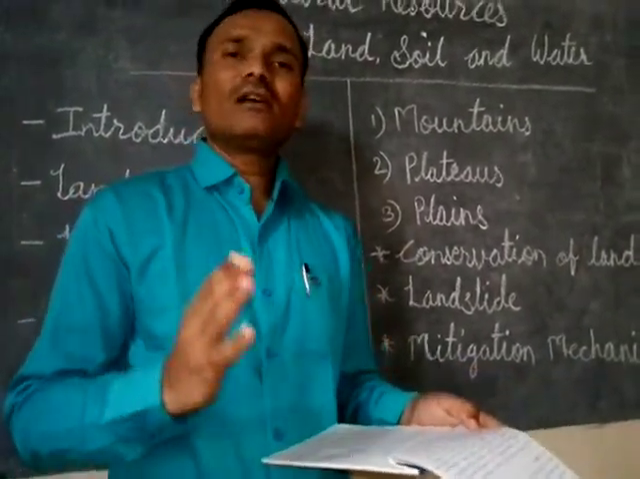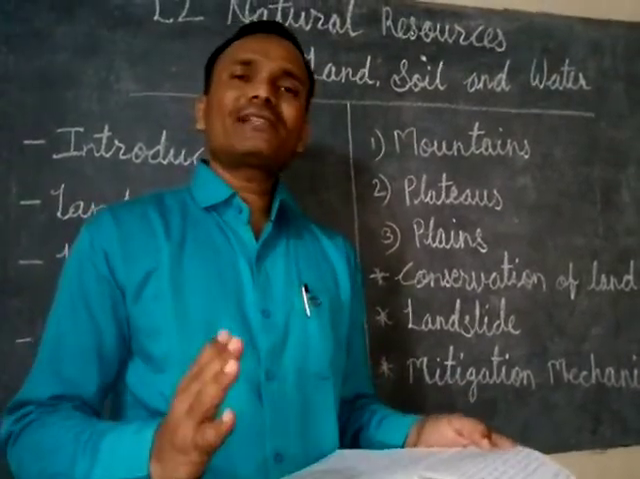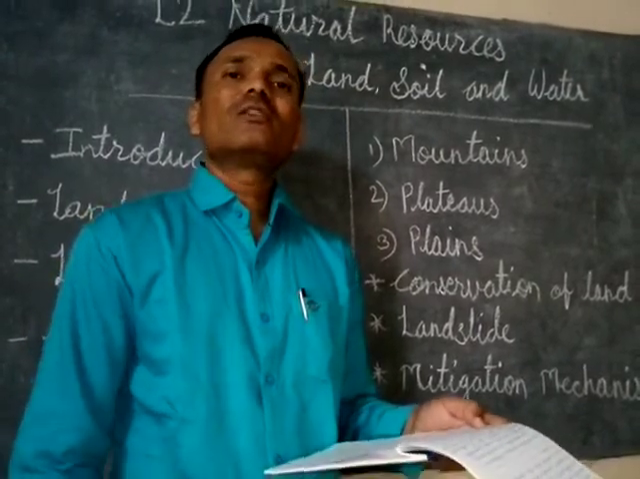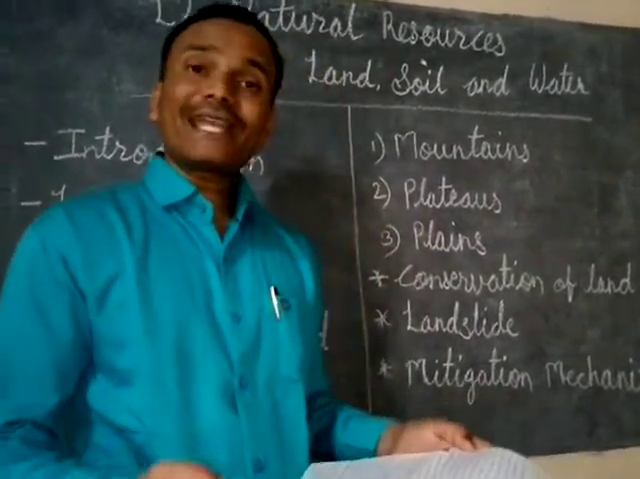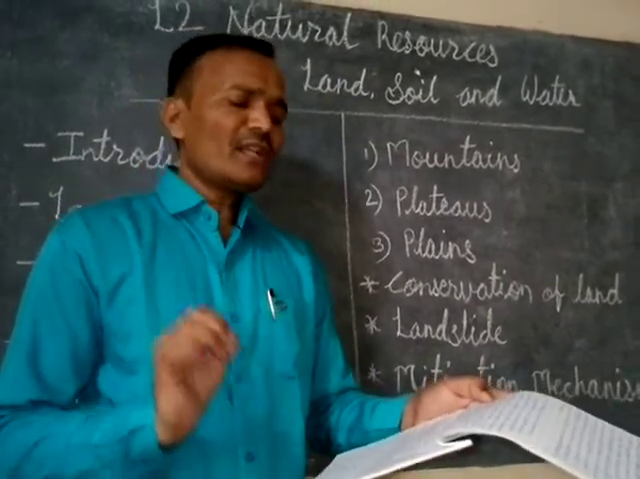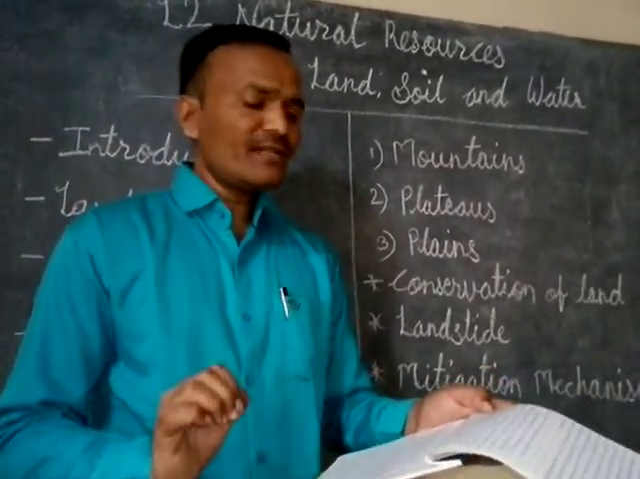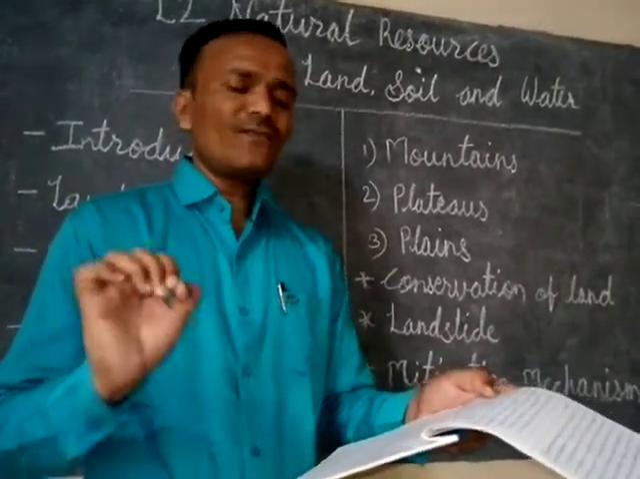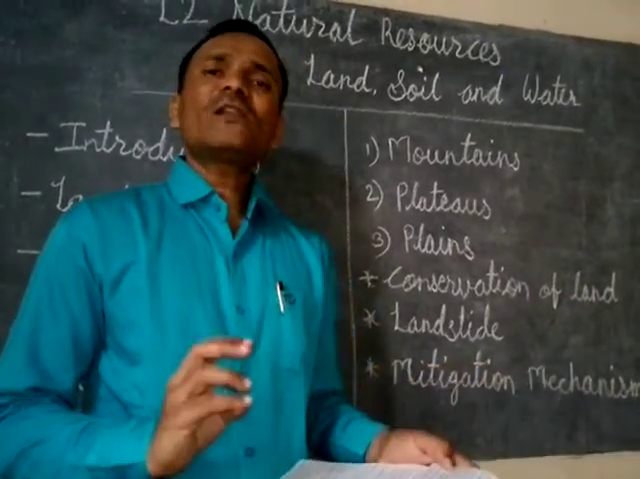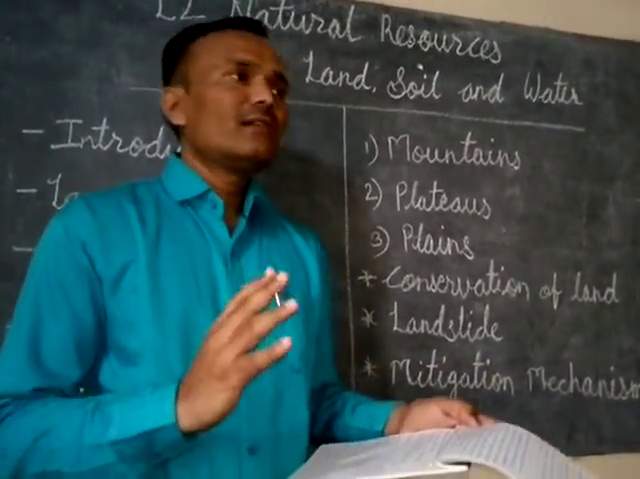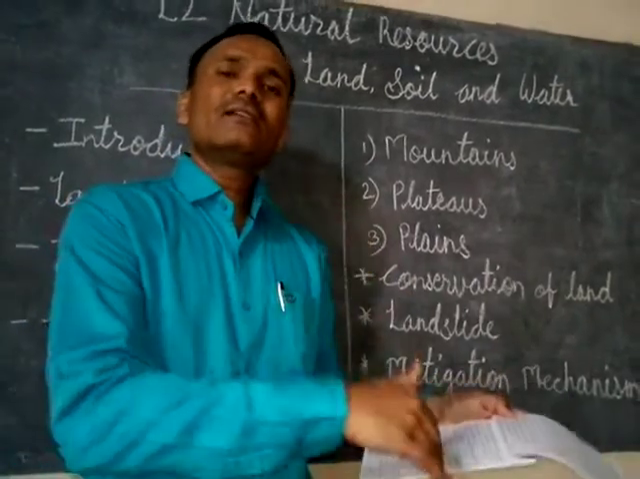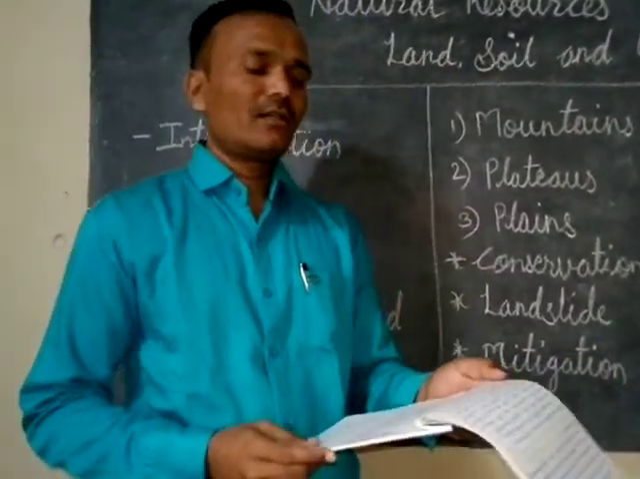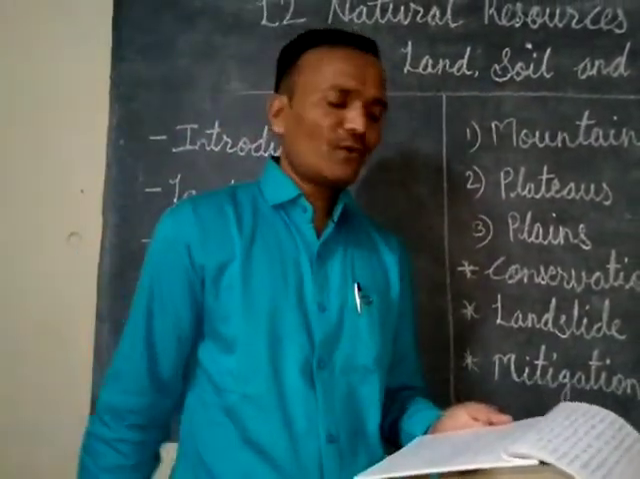Why? Because chemical fertilizers and pesticides should be used judiciously, because they directly affect the quality of the soil. Then checking desertification, afforestation and land reclamation, checking overgrazing, providing better irrigation facilities. Okay, afforestation means where we are planting trees and covering the land with vegetation. That is afforestation.